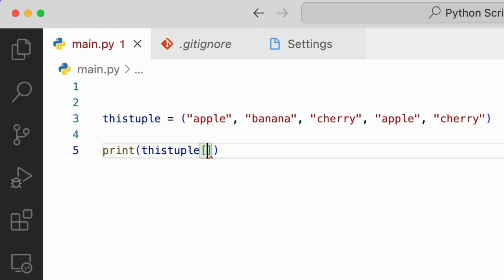How do we pass a range of indexes? Now I am trying to access from index 0 to index 3. This is how we need to pass the indexes: start index, colon, end index. Now we are trying to access from 0 to 3. What will be printed? Index 0 will be printed. Index 1, index 2 will be printed. Index 3 will not be printed because the stop index will always be excluded.